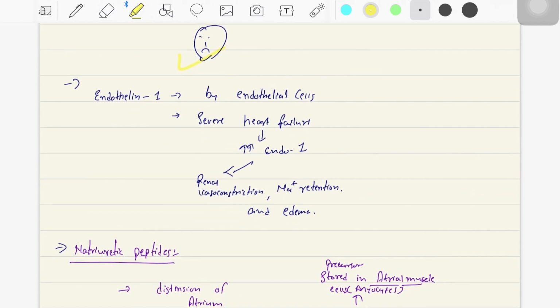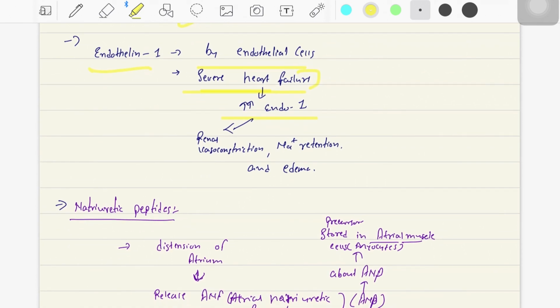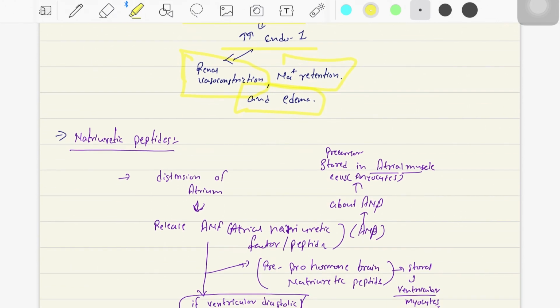And if it is not decreased even now, this may be because of other reasons. Now comes the endothelin 1. This endothelin 1 is secreted by the endothelial cells, and this is secreted in severe heart failure. So the severe heart failure will cause increase in the endothelin 1, and this will cause renal vasoconstriction, sodium retention, and edema. All three things can be seen when there is release of the endothelin 1.